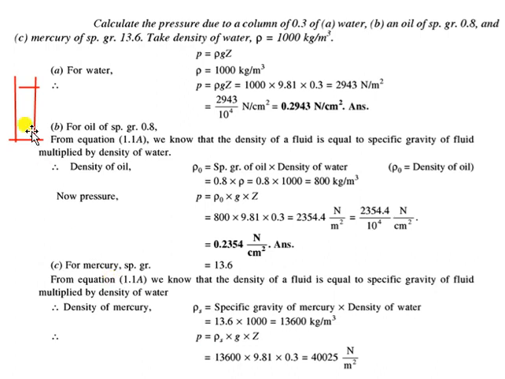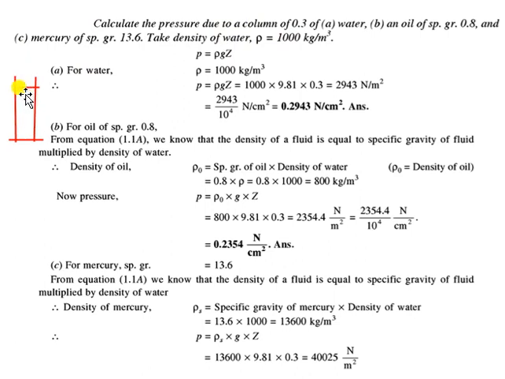All right. So what it is asking here is, suppose this is a column, fine. On this column, 0.3 meter of some liquid is filled.